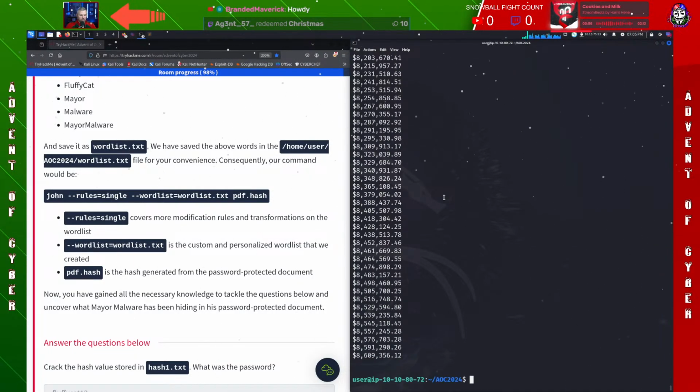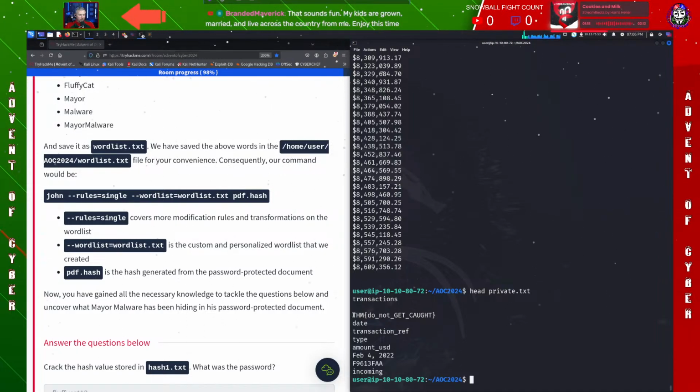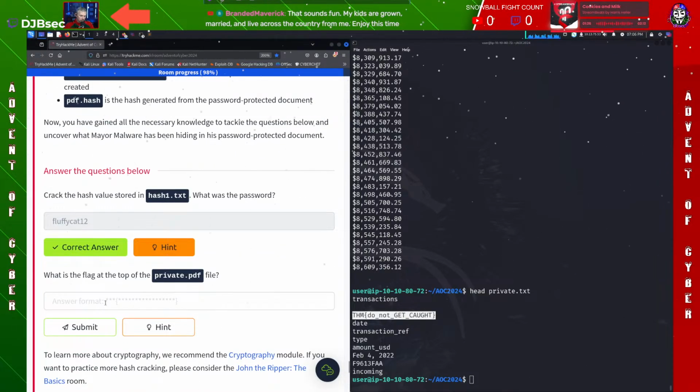So I'm going to show you guys a trick to do this. We can do the same thing, but instead of using cat, how about we just do head, which is only going to give us the first couple of lines on this. And there we go. Let me make sure. Yeah, y'all can see that. Right here we see our flag: Try Hack Me, do not get caught. Copy. Paste.